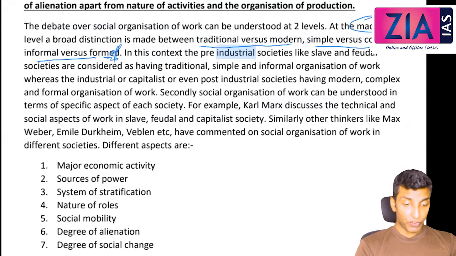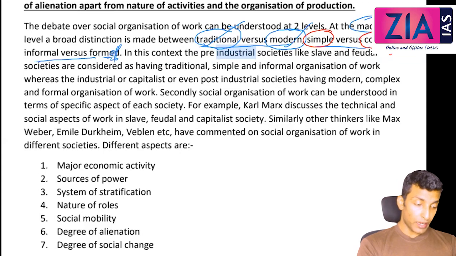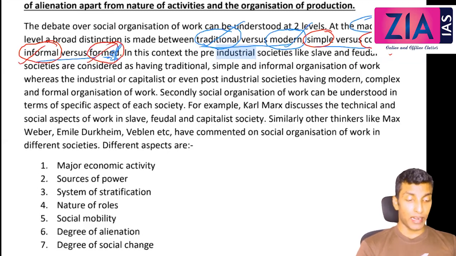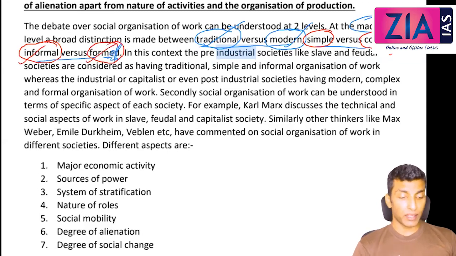In ancient and slave society it is traditional, simple and mostly informal. In capitalist and industrial society it is modern, complex and formal. Although informal work is there, it is getting formalized.